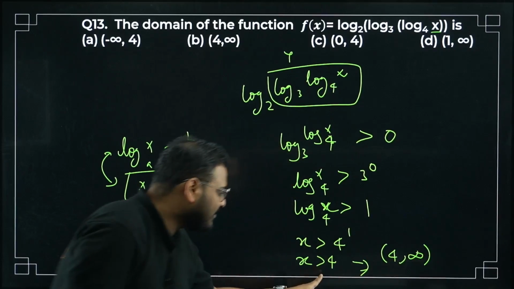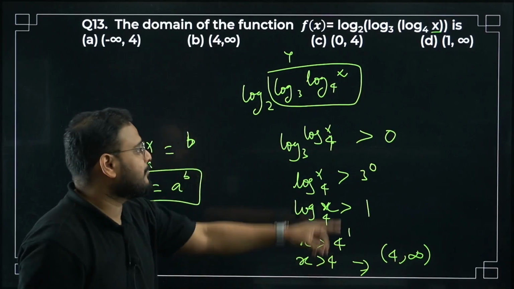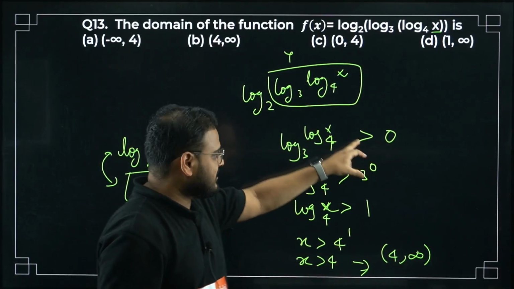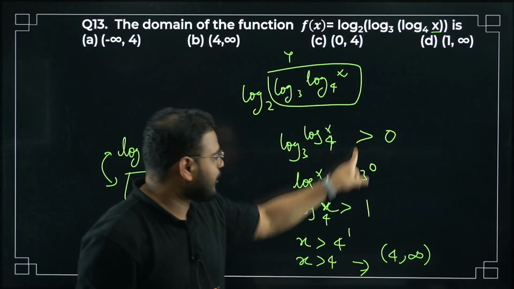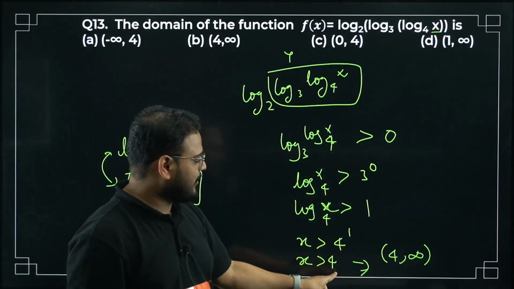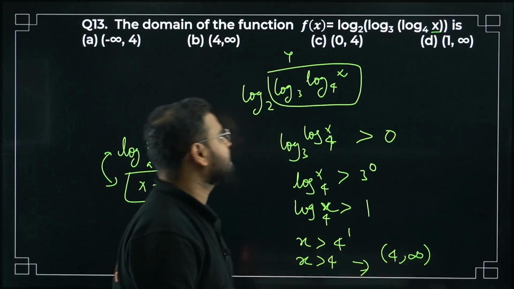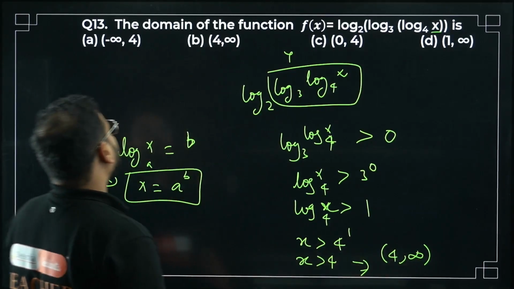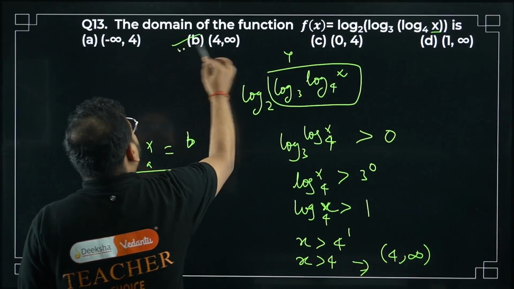Why open? Not an equality sign here. Why not equality? Because of not equal to 0. This same thing is coming from here to here, not equal to 0. That's why not equal to 4. So 4 to infinity. All of you agree? Yes. The answer is option number B.